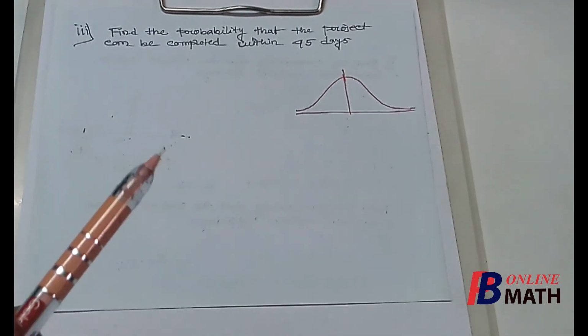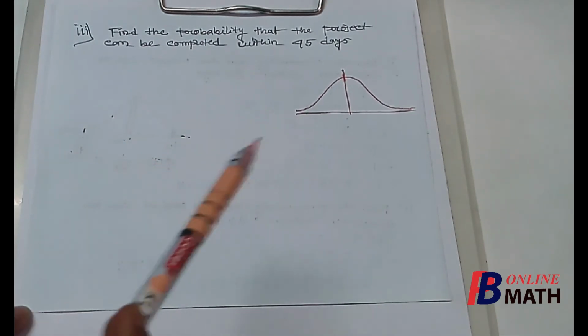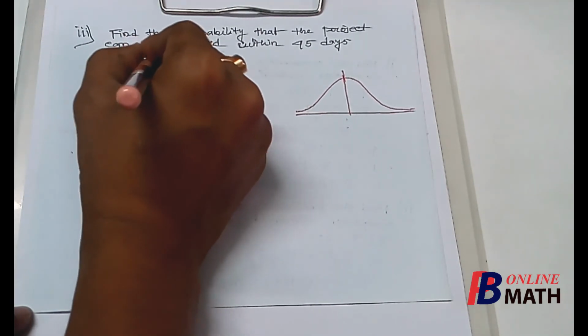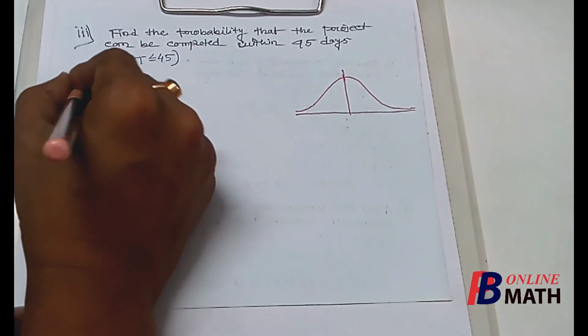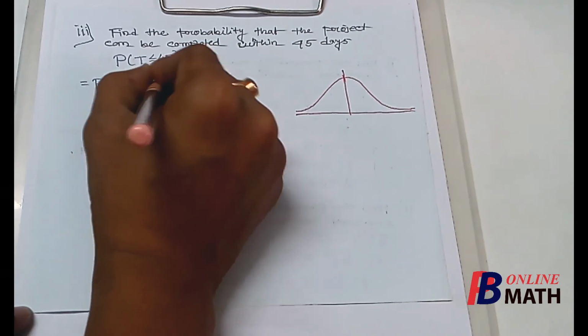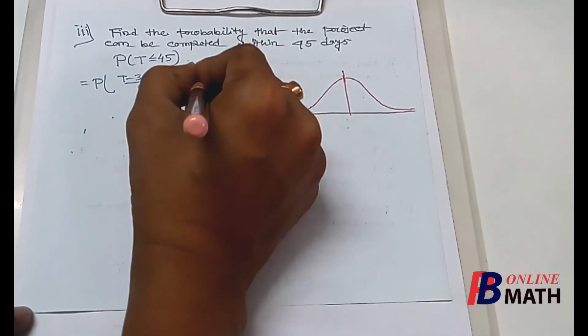Now we consider the final question: find the probability that the project can be completed within 45 days. So t is less equal to 45. From where we find that (t minus 39) by 6 is less equal to (45 minus 39) by 6.